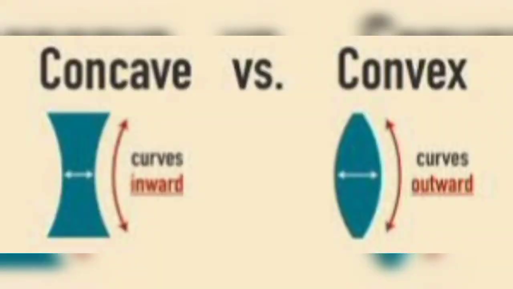Concave and convex positions. Last system, that is articulatory system. As we came across earlier, articulatory system comprises the nose, the teeth, the tongue, the roof of the mouth and the lips. There are three sections mainly that we have to discuss: the roof of the mouth, the tongue and the lips. So first we are discussing in detail the roof of the mouth.